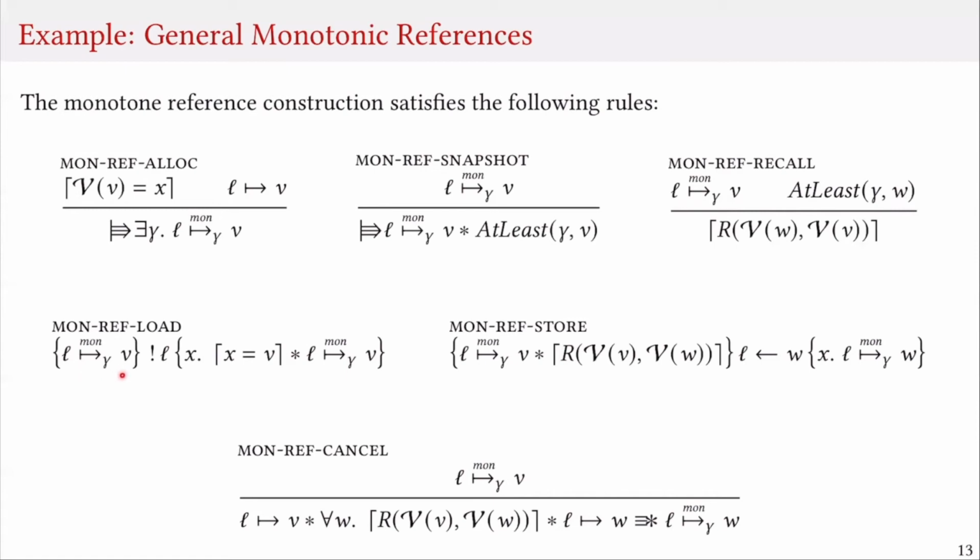When we read a monotone reference, we simply get the value of the reference as is expected.